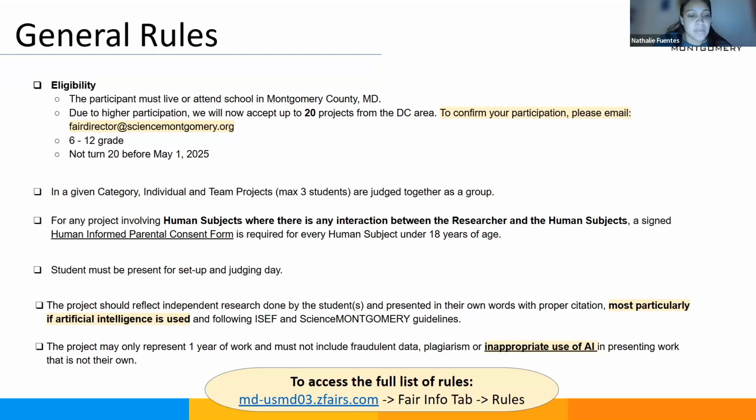The student must be present in person for setup and judging day. The project should reflect research done by the students, presented in their own words. If you use AI, I know that's a big topic, and this is something that the Society for Science clarified this year, and it's in the rules now. If you use AI, something like ChatGPT, for example, it needs to be disclosed. Also, it cannot be used to do the whole project, of course. So be very careful with the use of AI, and if you do use it, please reference that in the project. It is also very important to follow and be familiar with ISEF and Science Montgomery guidelines.